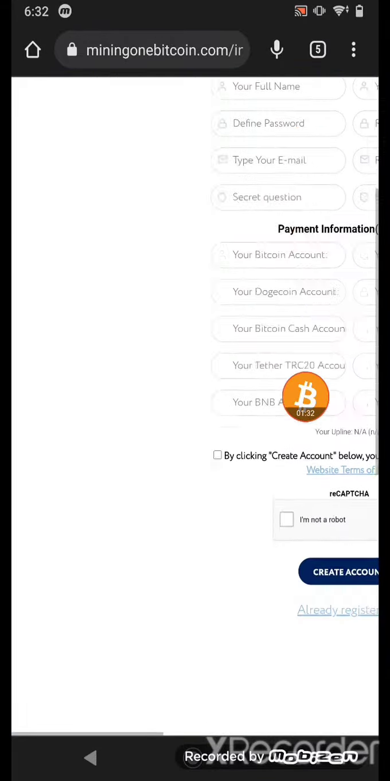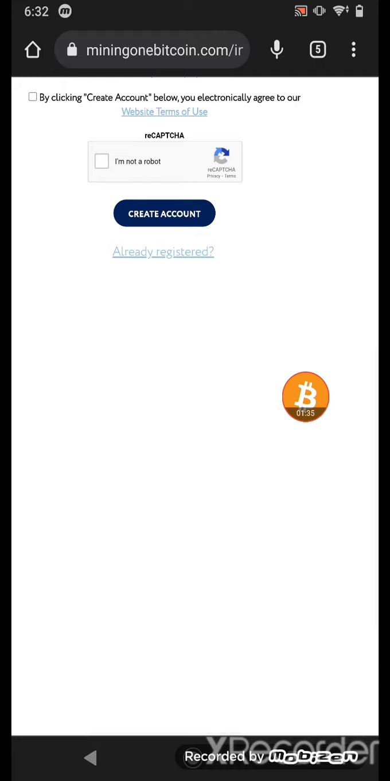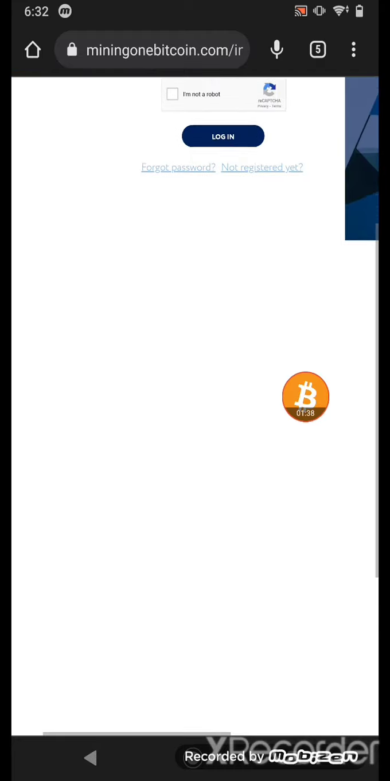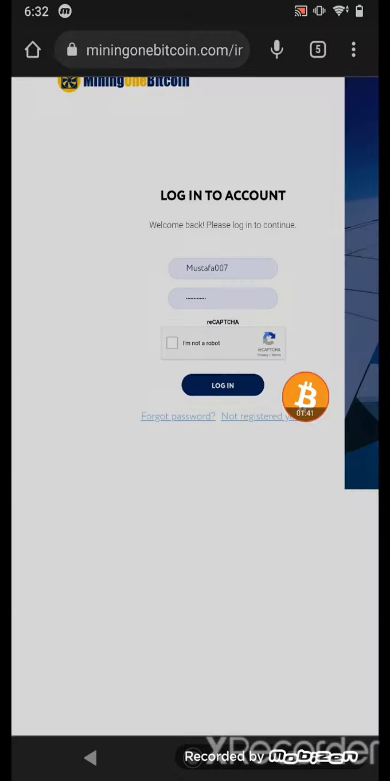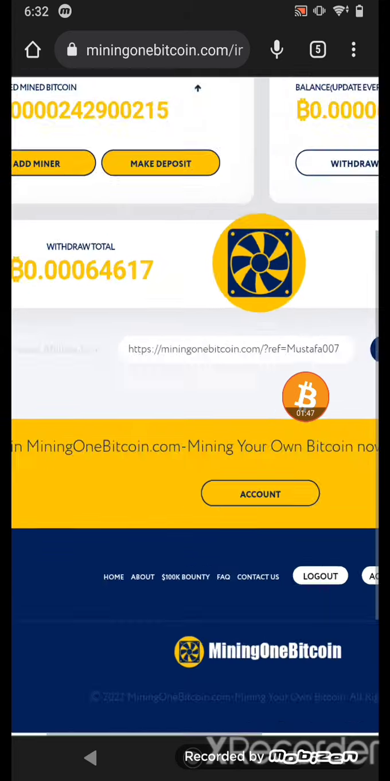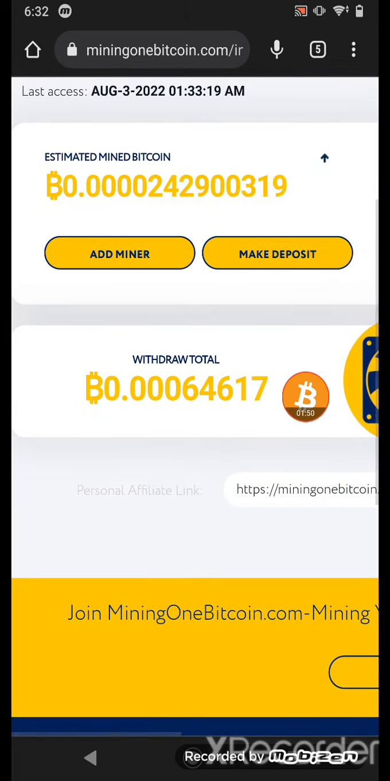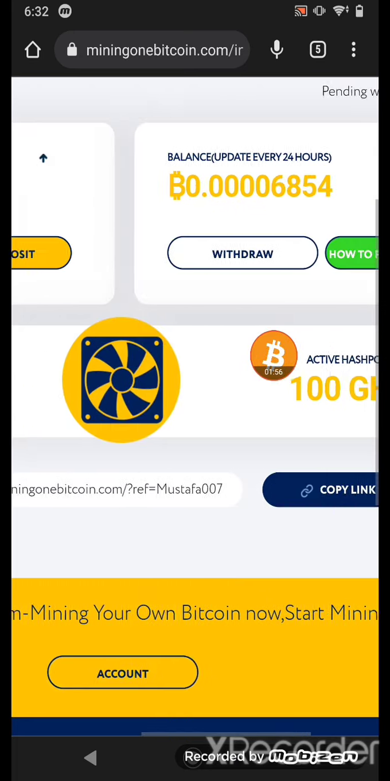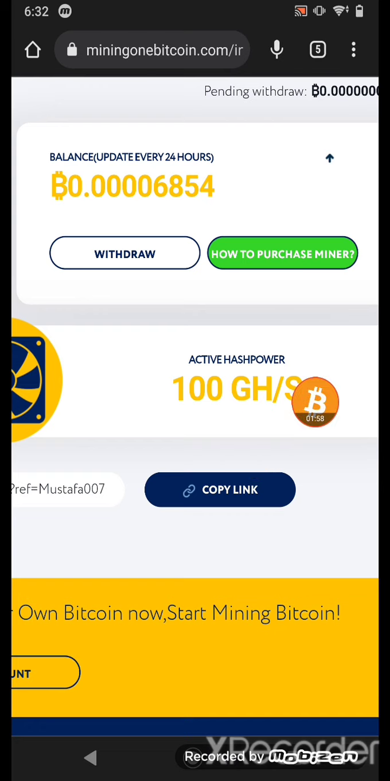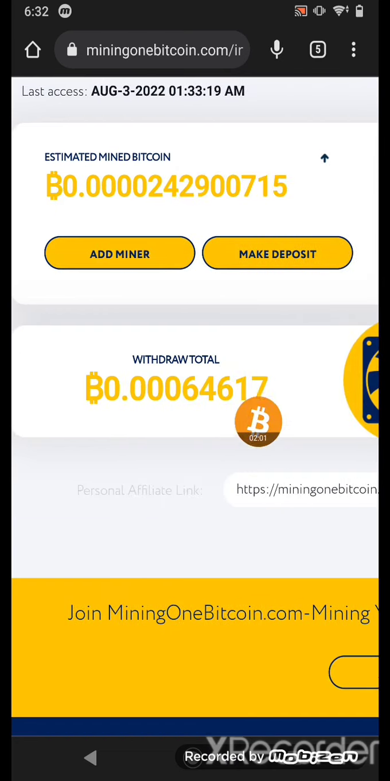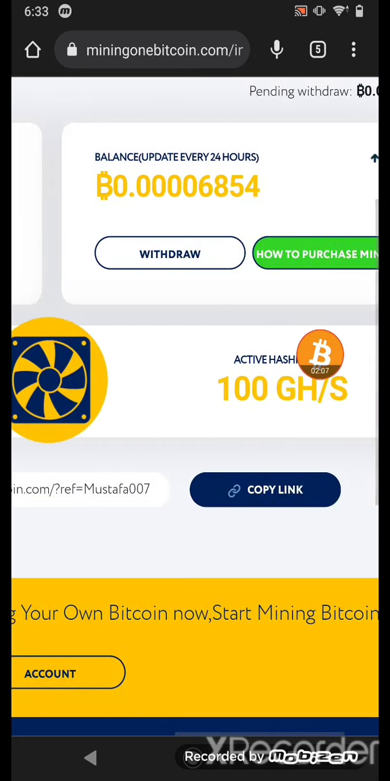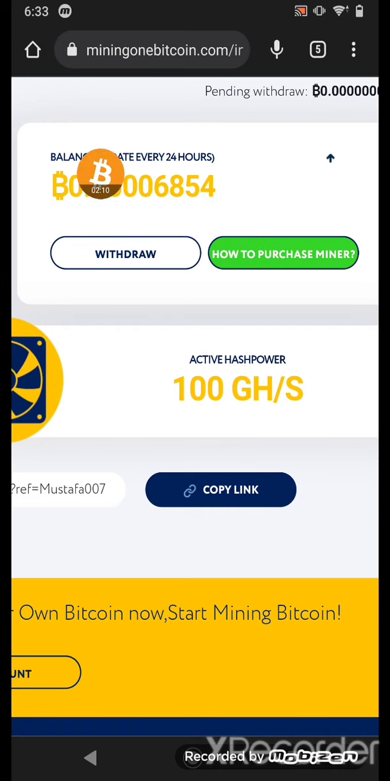I already have an account. I show you how you can log in, how you can start mining, and how you can withdraw. Okay, I log in to my account. At first, this is the earning. Free earning. I didn't buy any. This 100 gigahash, I didn't buy it. This much Bitcoin I withdrew from this website in just 20 days, and right now this much I have. Every 24 hours this will be updated automatically.